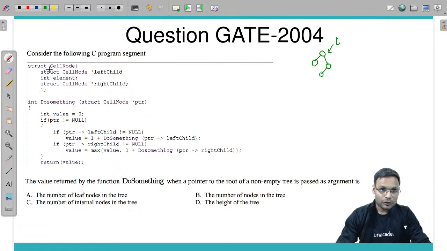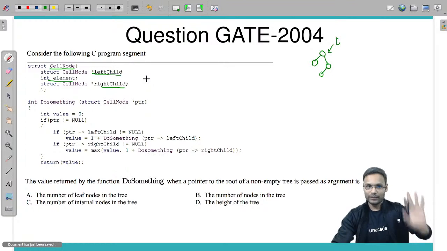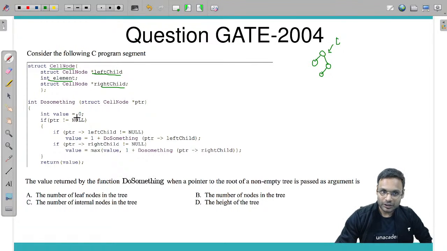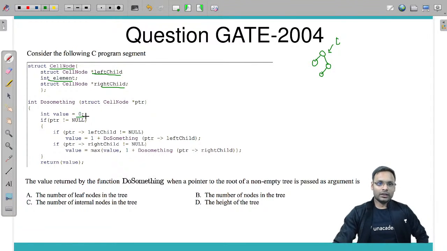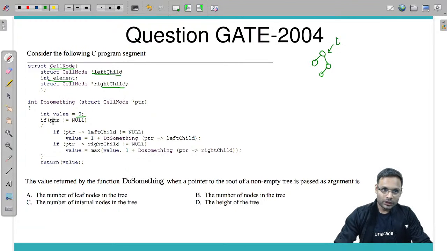First of all, they have given the structure. So the structure has a left child pointer, a right child pointer, and an integer type element. Okay, fine. So doSomething function is this way. So for root, value is 0. Fine. We are checking whether the pointer is pointing to null or not. So ptr is pointing to the root of the non-empty tree. Okay, so value is initially 0. Now pointer is not equal to null. Yes, not equal to null.